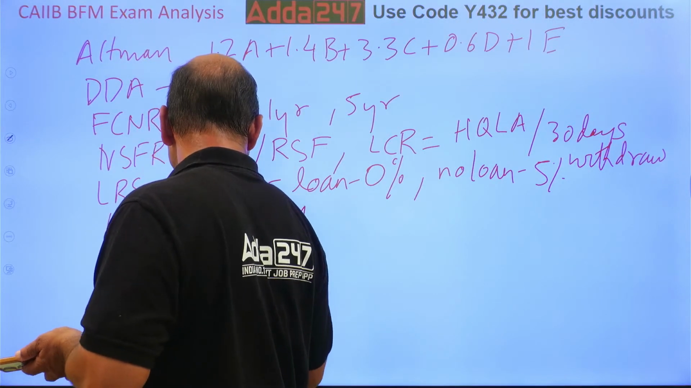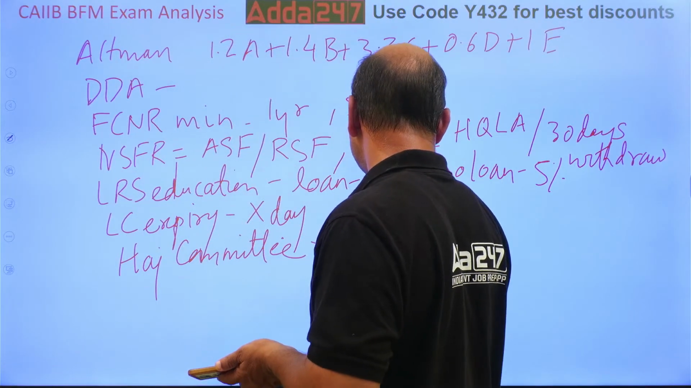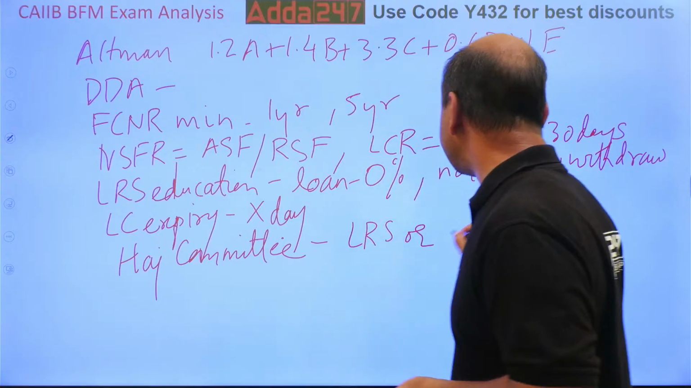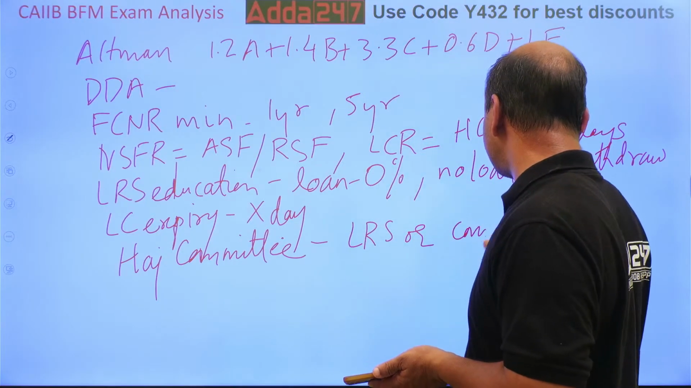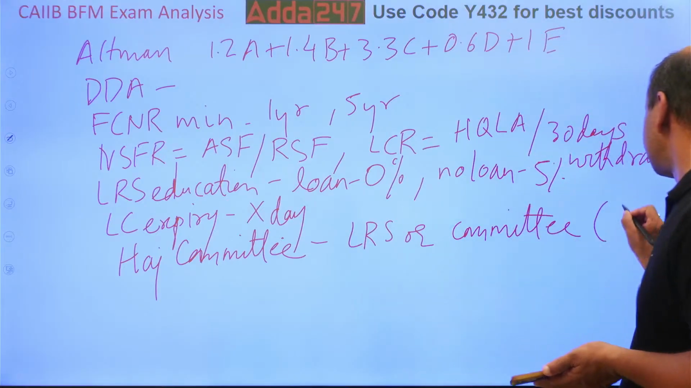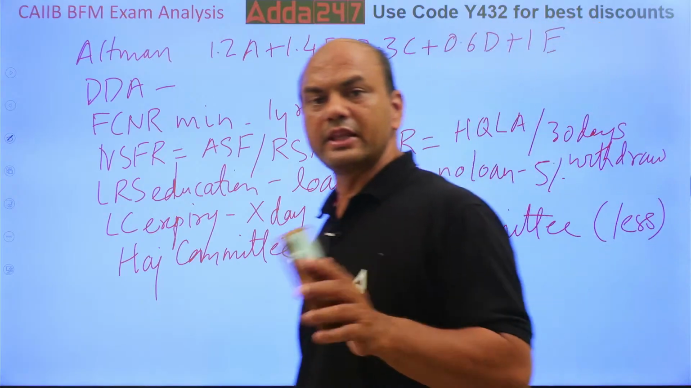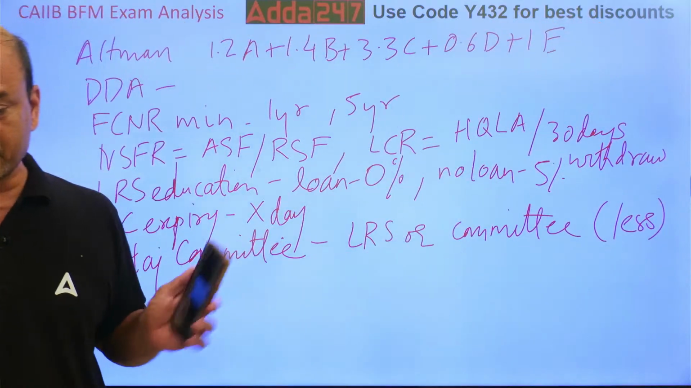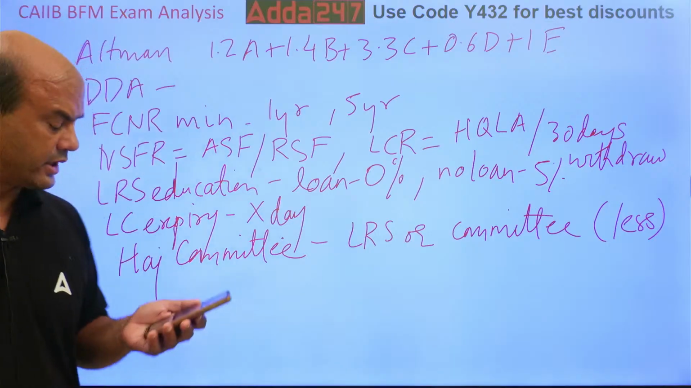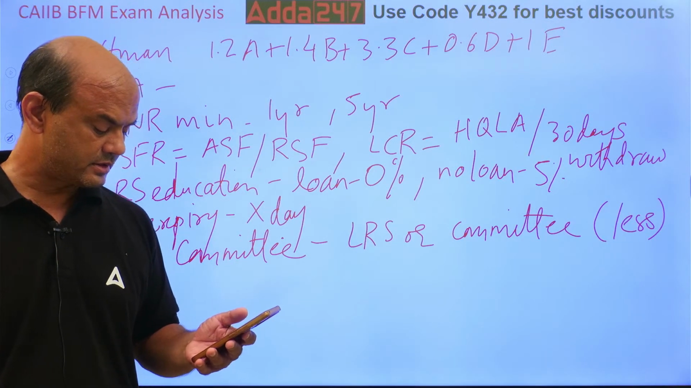So this is basically LRS full amount or as given by the committee, whatever is the minimum amount given by the committee. Lesser of these two. Full LRS amount or given by the Hajj committee, whichever is less. Okay, that was the question. Then next.